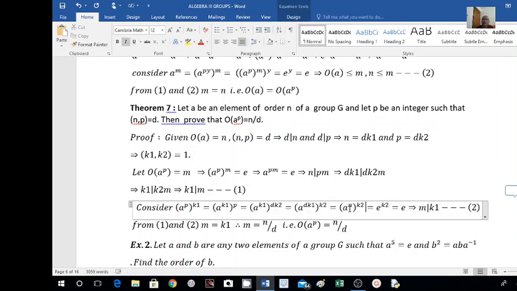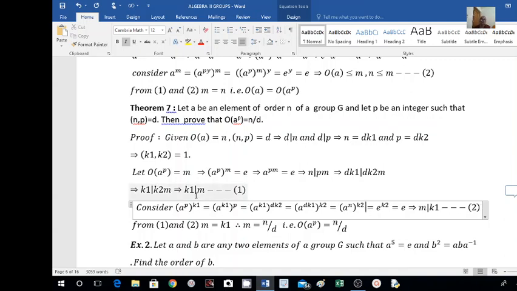And what is A to the power of n? Here we have order of A equal to n. Therefore, A to the power of n must be equal to the identity, E. So E to the power of K2 is again equal to E, since E is the identity element. So I got A to the power of P, whole to the power of K1, is equal to identity. What this implies is that the order of A raised to P must divide this power. The order of A raised to P I have taken as M. So M divides K1. I will take this as 2.